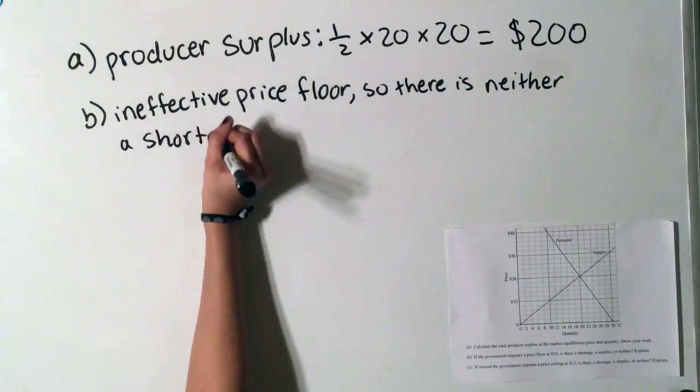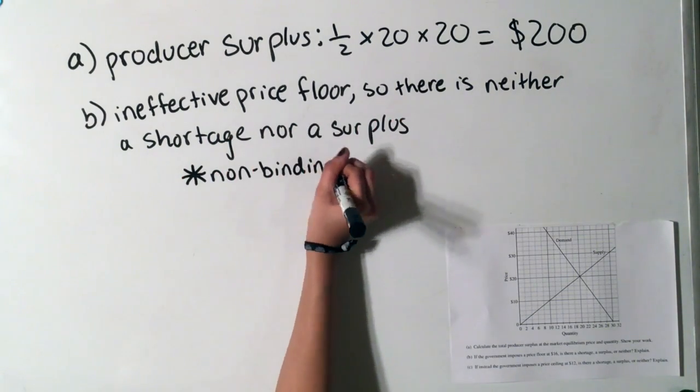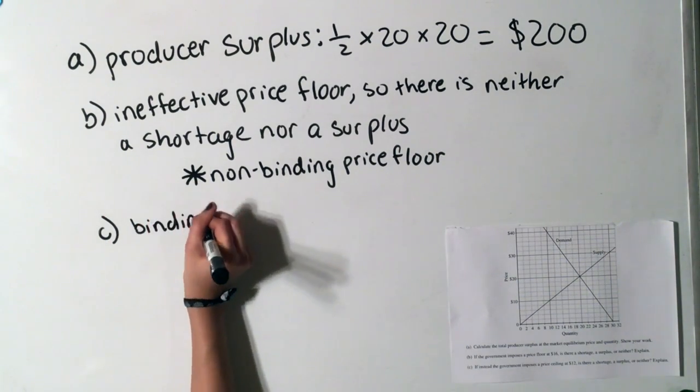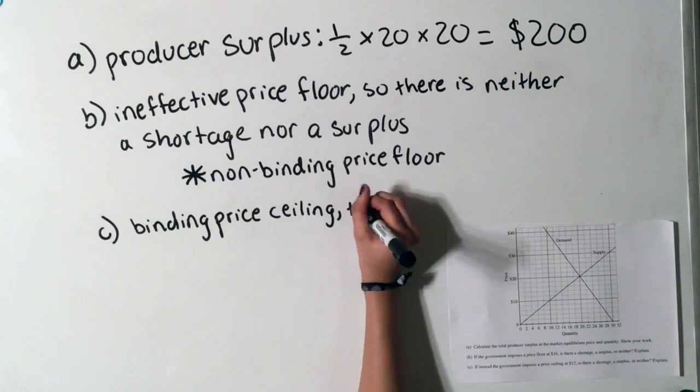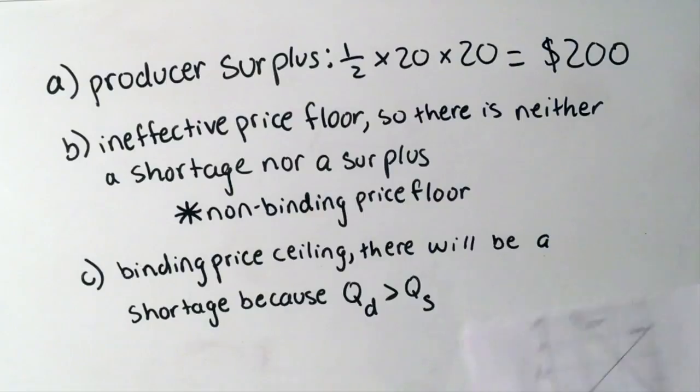will not create a surplus or a shortage in the market because it is set below the equilibrium price, so it's not binding. And for Part C, 1 point is earned for stating that imposing a price ceiling at 12 will create a shortage because quantity demanded is greater than quantity supplied, so it's binding.